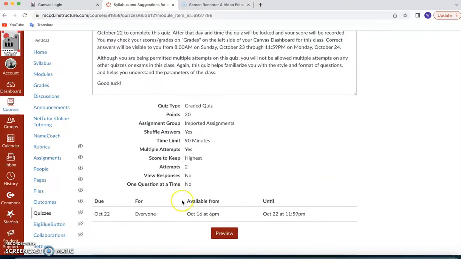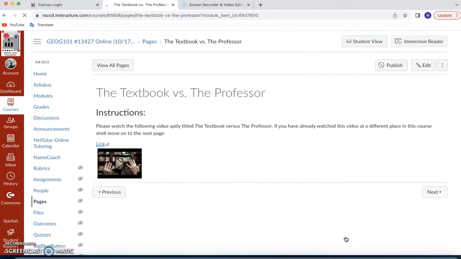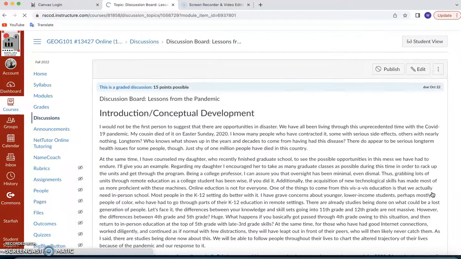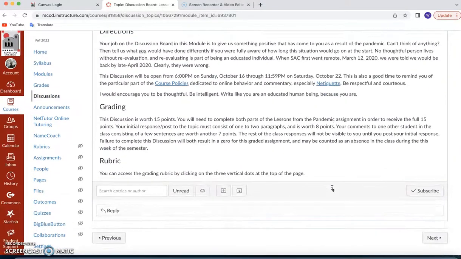And you can see the dates that it's going to be open from 6 p.m. on October 16th through October 22nd at 11:59 p.m. Then if we click next again, something about the textbook, the free textbook, and me. And what I'm going to be teaching you, the discussion board. Please read through this stuff, the directions and all that.